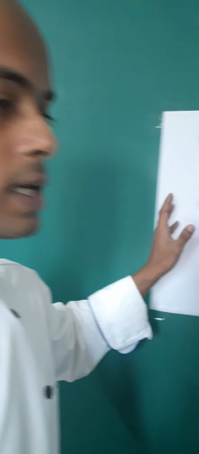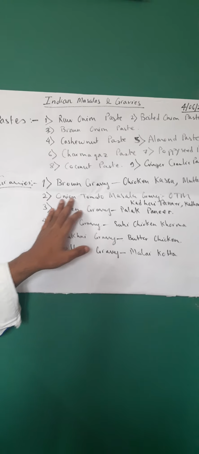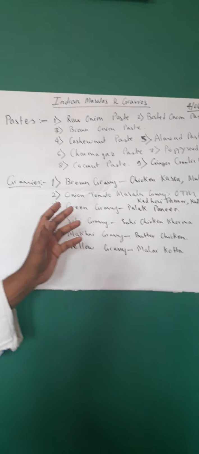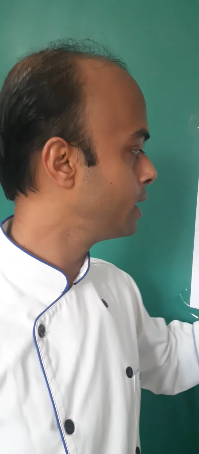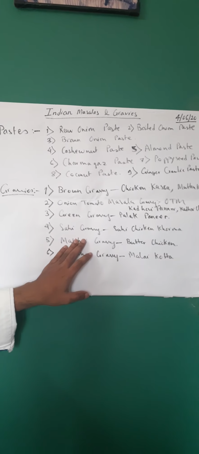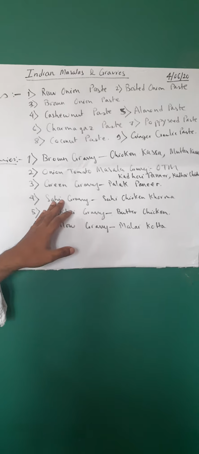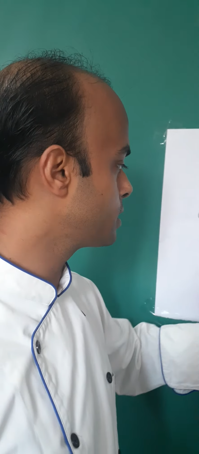The most important gravies that come from Indian cuisine are the brown gravy, and the onion tomato masala gravy, commonly known as OTM in the hotel industry, a shorter form of it. Green gravy is basically a paste of spinach, green chilies, fresh coriander and mint. Then we have shahi gravy, which is white in color, so no turmeric powder or red chili powder goes into it, but it is always finished with cream, and the base is a paste of cashew nut, almond, charmagaz and poppy seed.